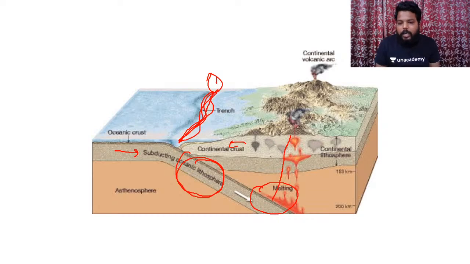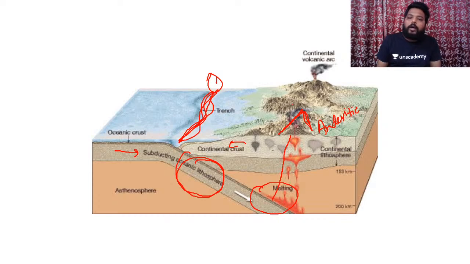Maximum times it doesn't come out, but when it comes out, it would be andesitic eruption again. Because of the convergent plate boundary, we experience andesitic eruption. The same thing was happening in oceanic convergence as well, where we had development of island groups, but here we have development of huge volcanic composite cones.